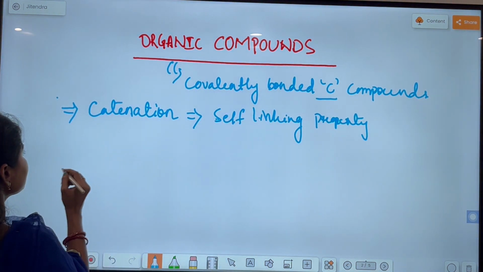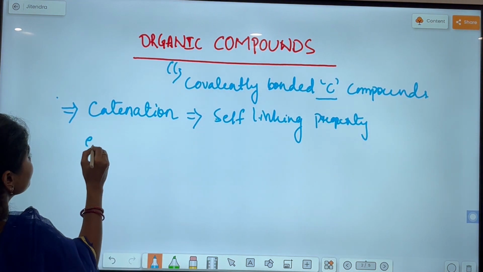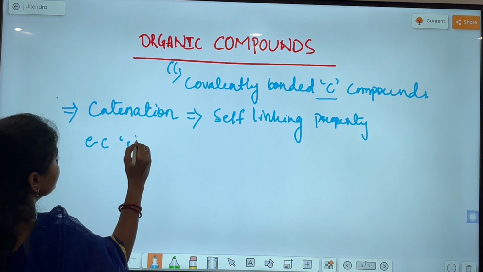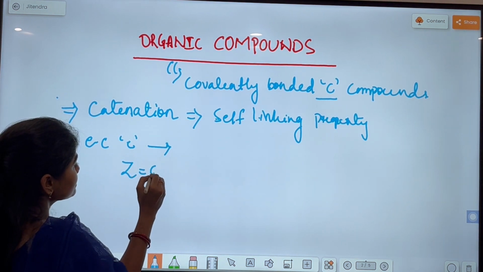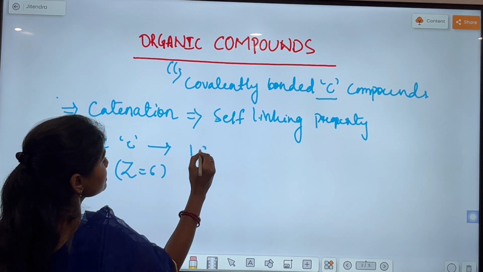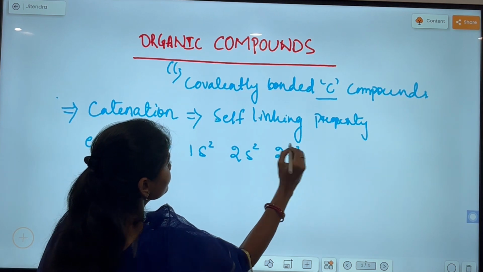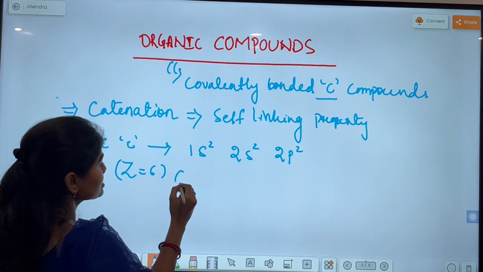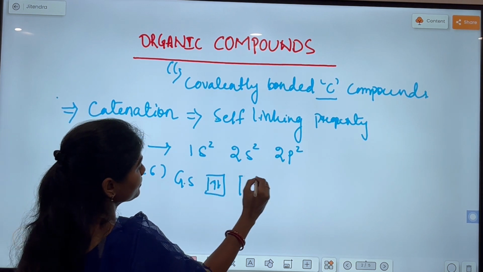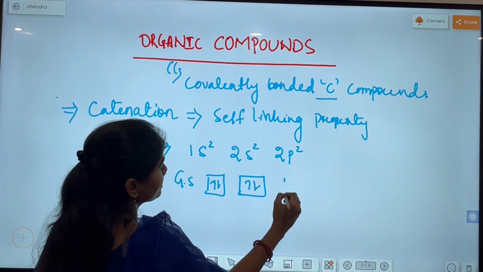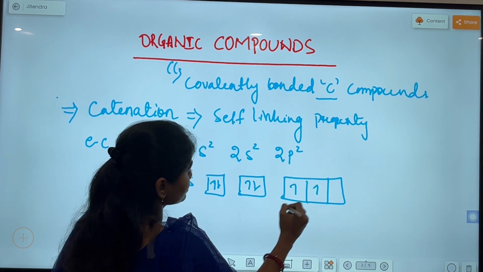And the second thing is, if we consider the electronic configuration of carbon, the atomic number of carbon is 6. The electronic configuration is 1s2, 2s2, 2p2. The ground state configuration is like this, and in the p orbital there are 2 electrons.